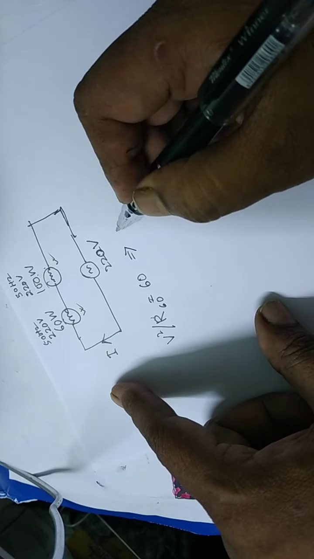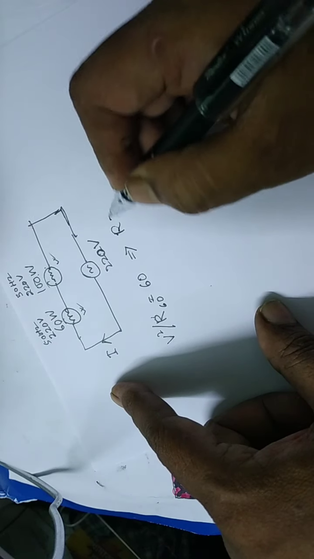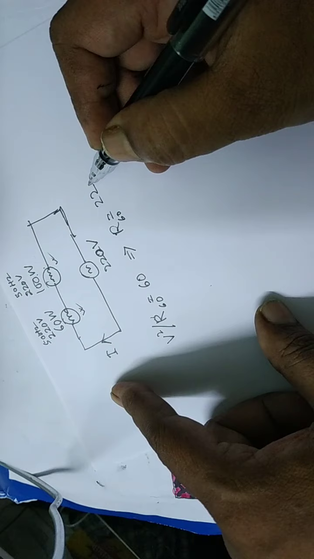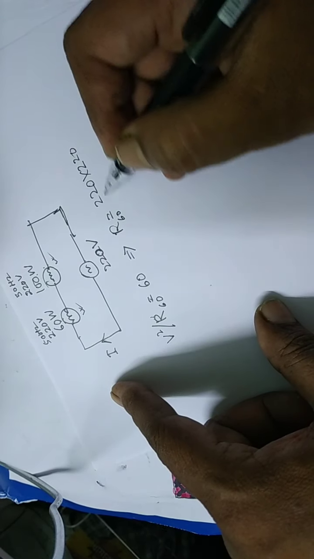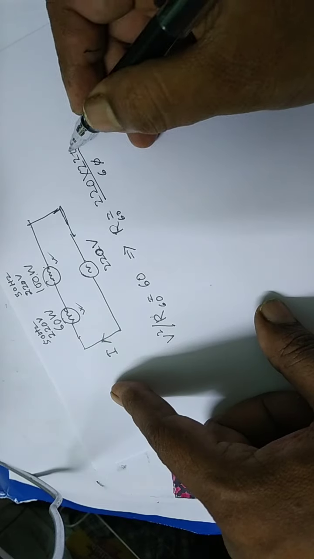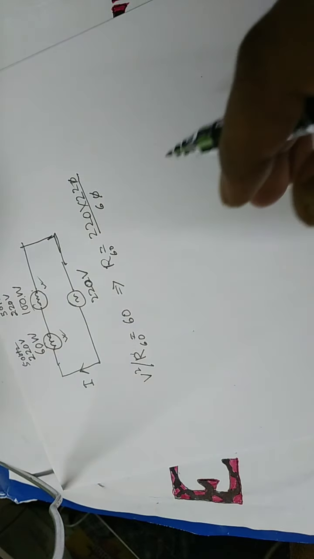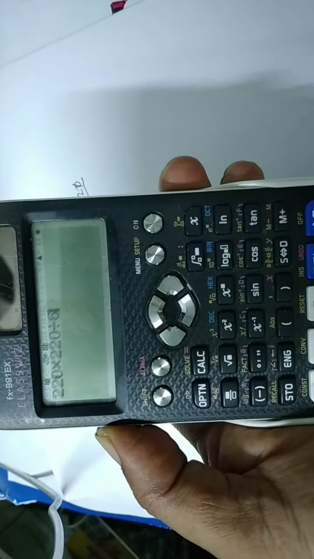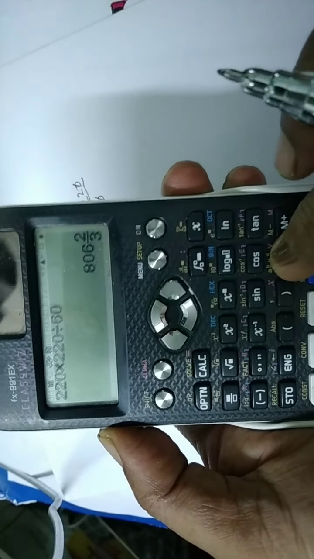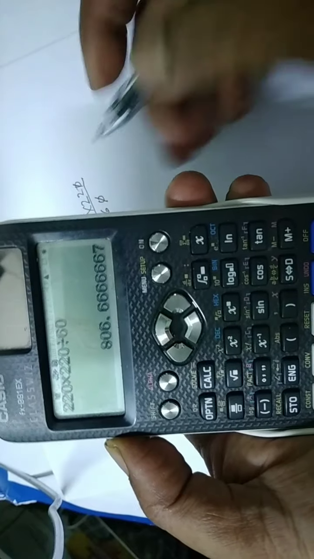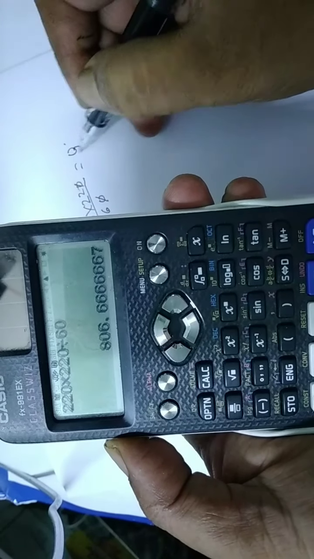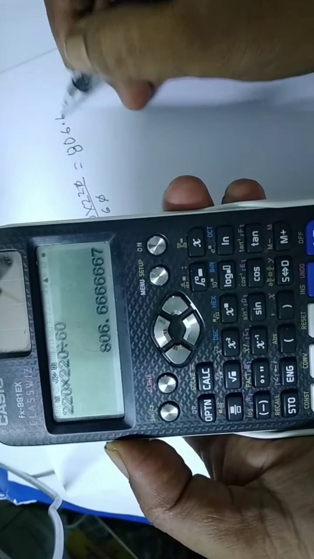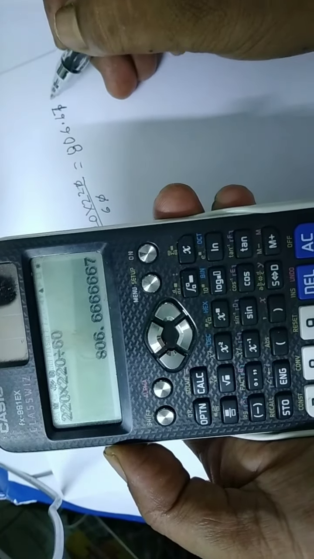So we have R60, the 60 watt bulb resistance, is 220 into 220 by 60, that is 806.67 ohm.